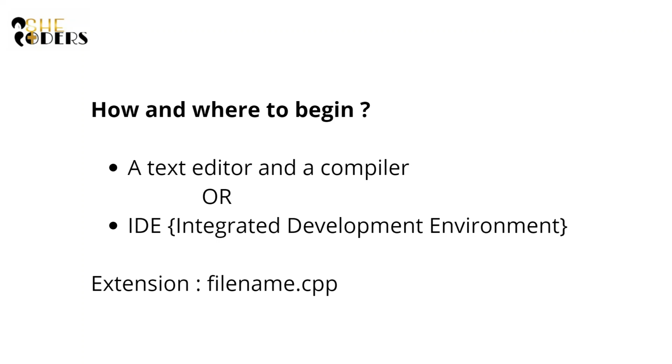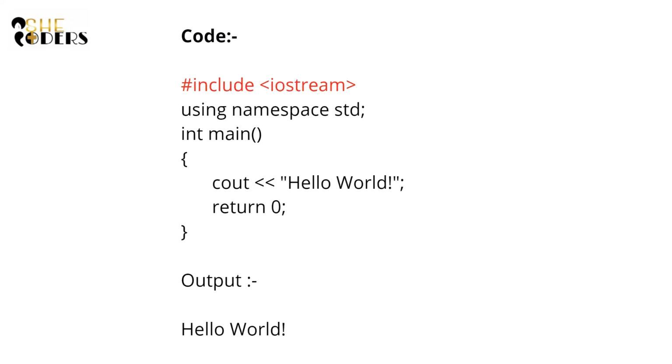Whenever you create any C++ file, it goes with the extension .cpp. Normally, whenever we create any file on our PC, we just give any name to that file. Just like that, give any file name with the extension .cpp, and your C++ code file is created.